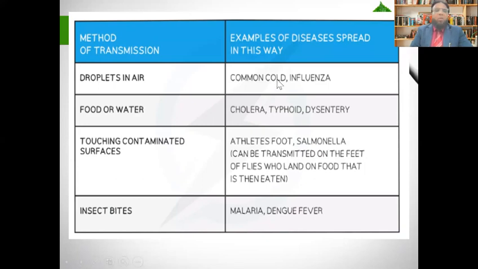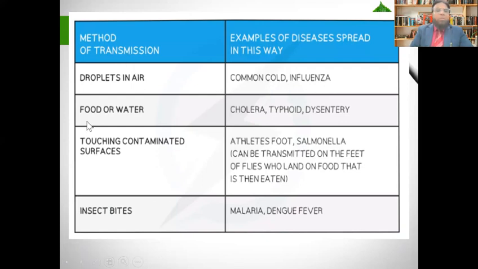For example, if you are sneezing or coughing, the germs are spread in the air in droplets. When the same droplets are inhaled by another person, diseases are transferred. For example, common cold and influenza.